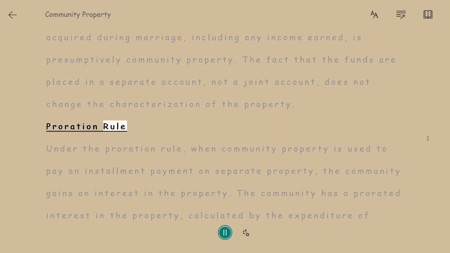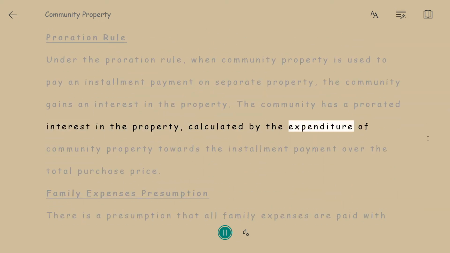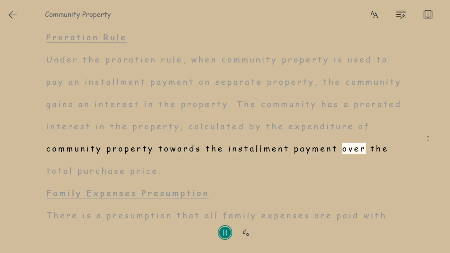Proration Rule. Under the Proration Rule, when community property is used to pay an installment payment on separate property, the community gains an interest in the property. The community has a prorated interest in the property, calculated by the expenditure of community property towards the installment payment over the total purchase price.